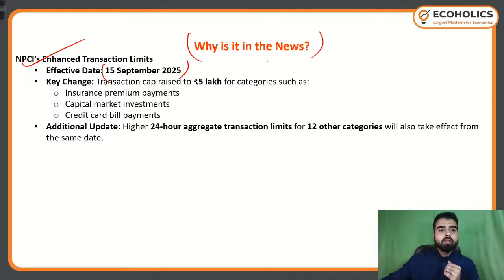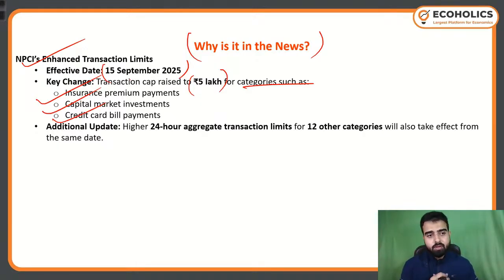Key changes are: the transaction cap has been raised to 5 lakh for categories such as insurance premium payments, capital market investments, and credit card bill payments. So nowadays everyone has access to credit cards. At least a majority of people have access to credit cards. So now you can pay your credit card bills with the enhanced limit.